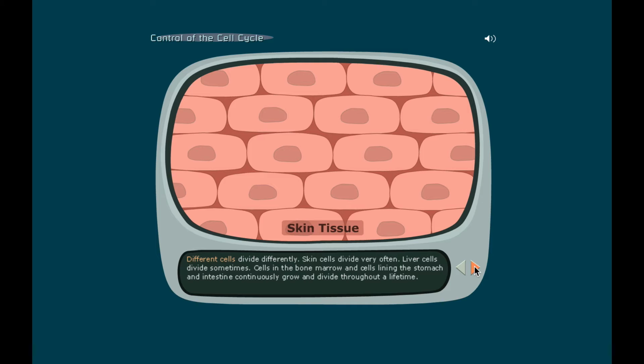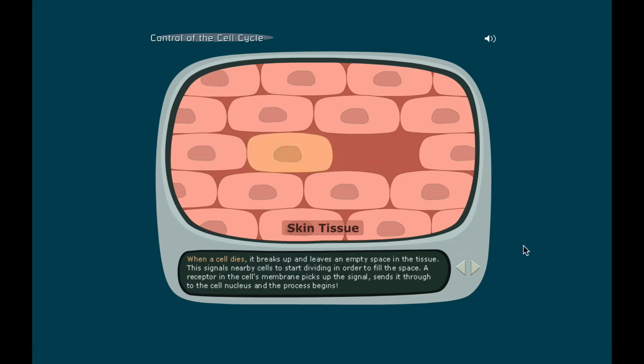Click the arrow to continue. It says when a cell dies, what happens? Okay, so we just had a cell die. All right, looks like it breaks up. It leaves an empty space in the tissue. This signals nearby cells to start dividing in order to fill the space. A receptor in the cell's membranes picks up the signal, sends it through to the cell nucleus, and the process begins. All right, I'm going to move on to number 5.